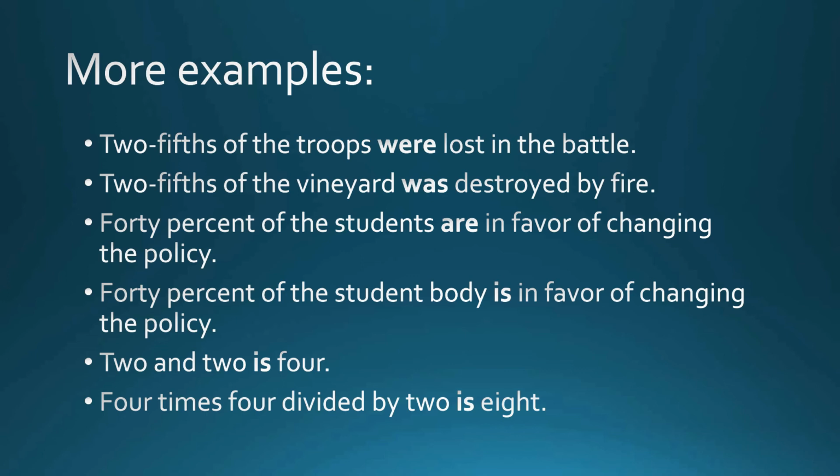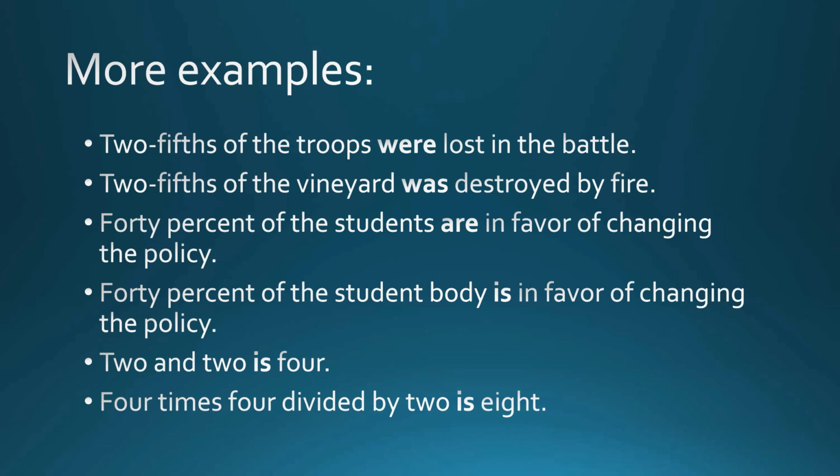Vineyard is singular, so it takes the singular verb. Likewise, in the third sentence, 40% of the students are in favor of changing the policy. Students, so plural. 40% of the student body is in favor of changing the policy. But if we talk about the student body as a unit, then we use the singular verb form.